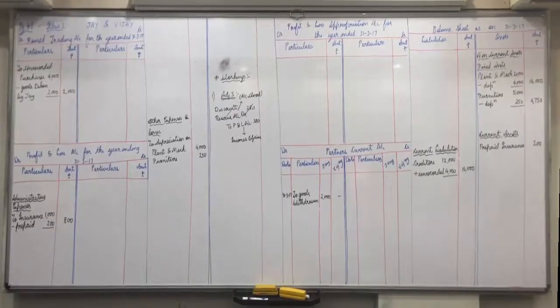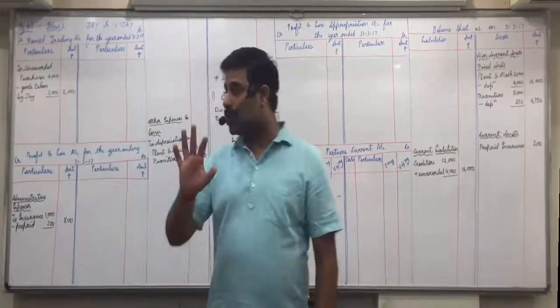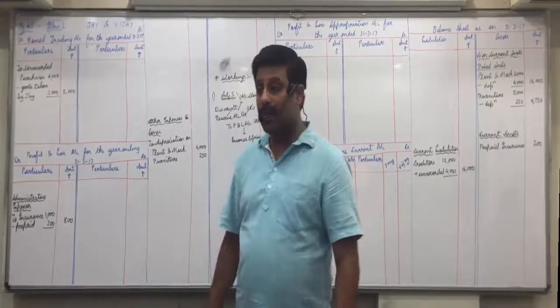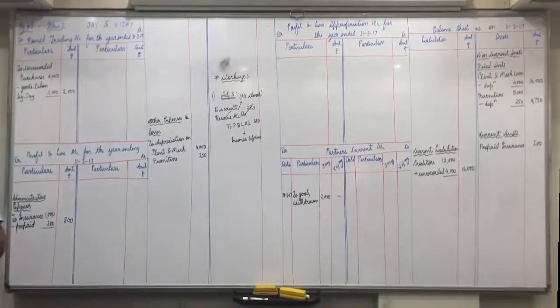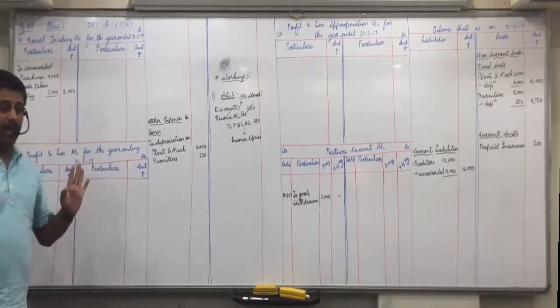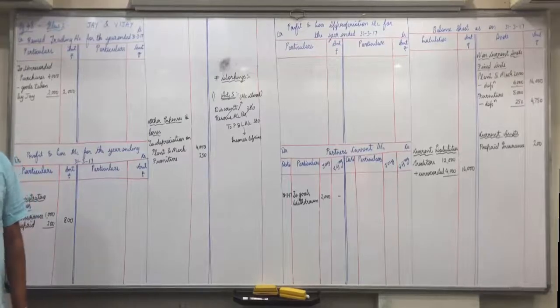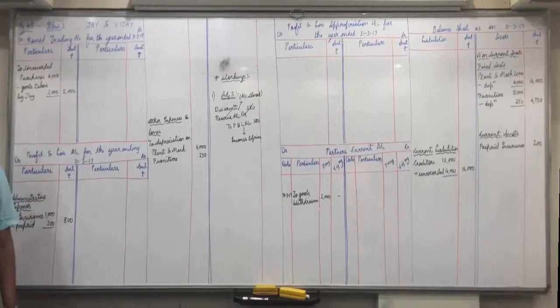In fact, you remember now as a shortcut, not only discount reserve, but any reserve they say which is not required, then you show it in P&L account credit side, incomes and gains. Even if they say bad debt reserve is not needed, or general reserve is not needed, you show it in P&L account credit side, incomes and gains. Single effect only, because the other effect is the account gets closed. So any reserve which is not needed, what will you do? You show it in P&L account on credit side, incomes and gains. Reason is the other effect is the account gets closed. Is everyone clear with this?